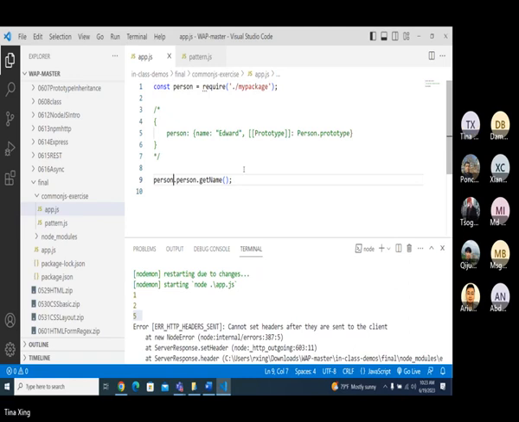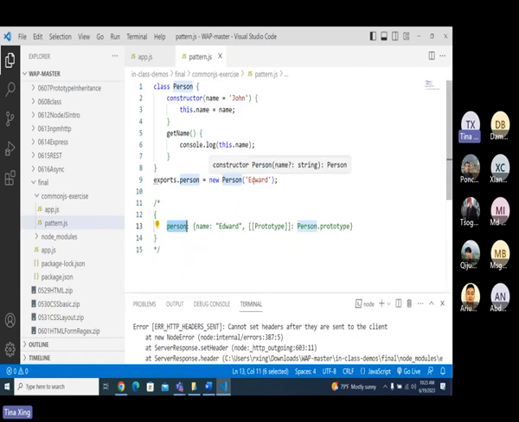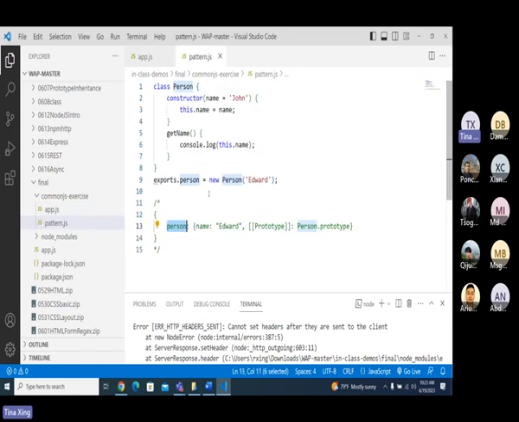Any more questions? What if instead of the person, what we exported was the getName? What will happen? Where is the getName? In app, what we exported was not the person object, but only the method getName. You have to change it here, right? It's just the method getName, and both are exporting the getName method. You cannot get it. You're going to have an error here.